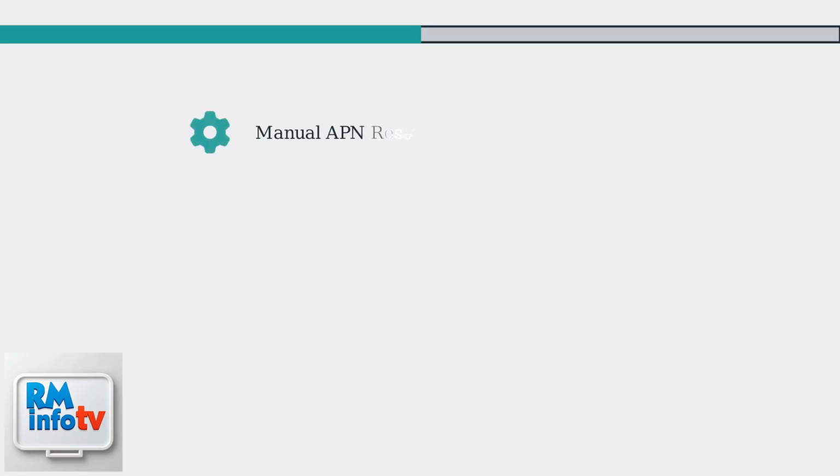If basic troubleshooting doesn't resolve the issue, a manual APN reset is crucial. Access your APN settings and verify they are correct. Total Wireless offers AI-driven diagnostic tools in their app and on their website, which can automatically detect and correct APN issues. Consider switching to eSIM if your plan allows, as eSIMs have been shown to reduce APN errors. If problems persist, contact Total Wireless support for a SIM swap.